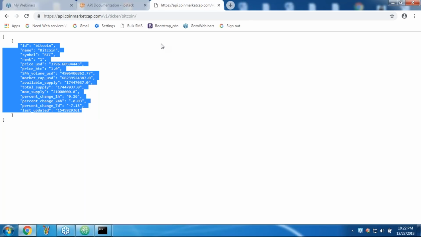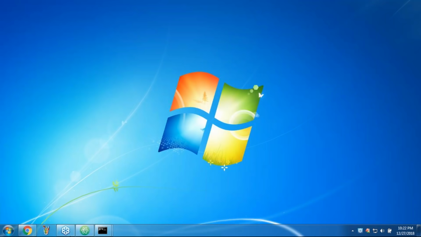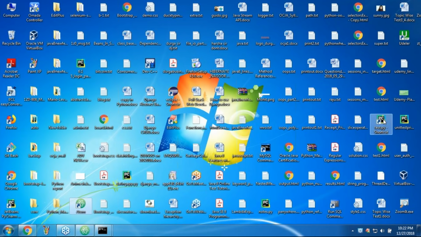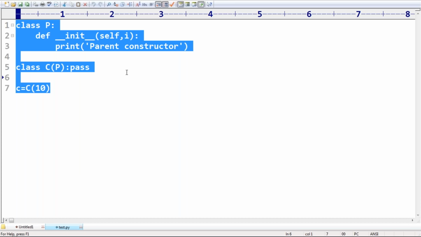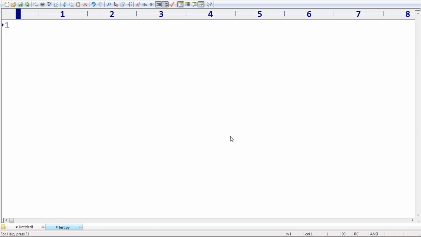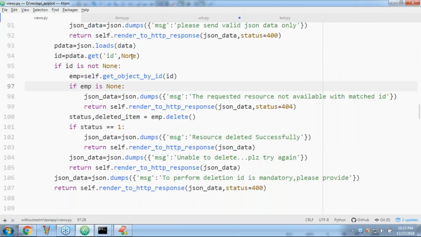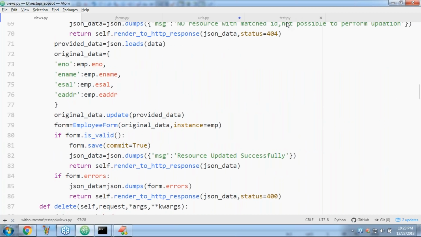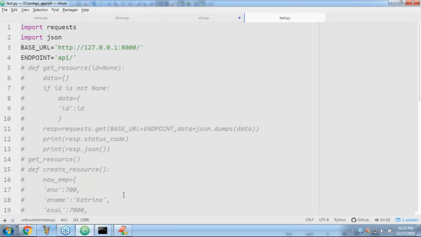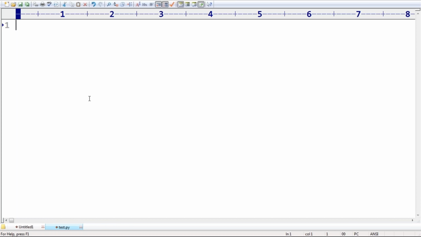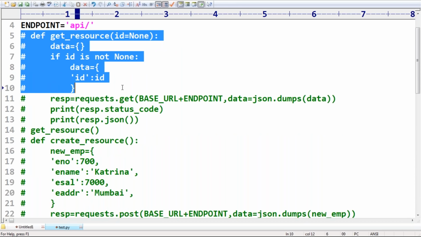Okay. Now suppose my requirement is, observe my requirement, I want to write an application just to know the Bitcoin price today. I want to write a small Python application, right? Now have a look once. Here all this nonsense is not required.